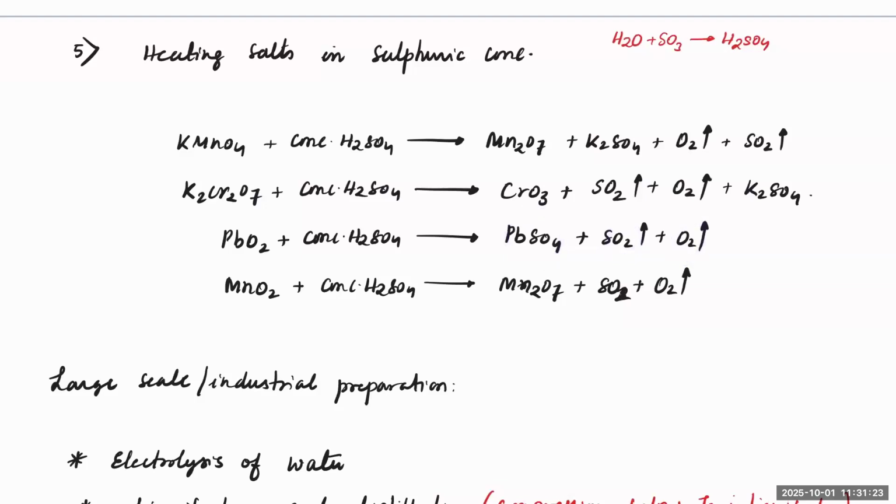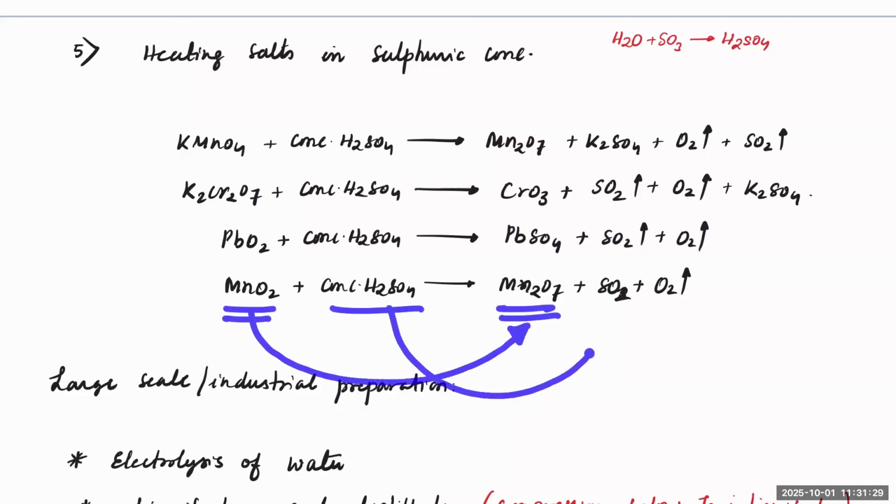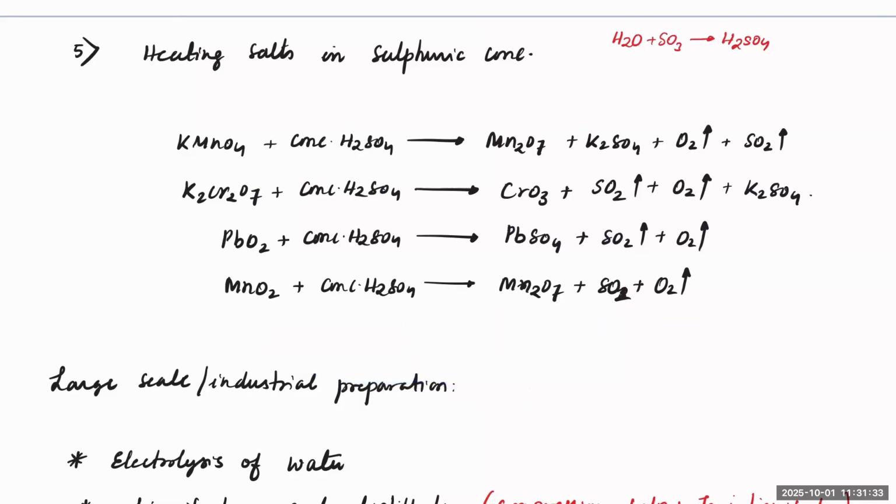And lastly, MnO2 will convert into Mn2O7. Here manganese itself is getting oxidized, sulfur is getting reduced, along with oxygen getting oxidized.